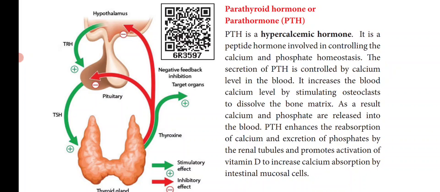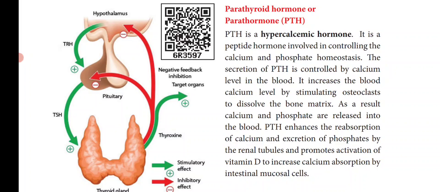It increases the blood calcium level by stimulating osteoclasts to dissolve the bone matrix. As a result, calcium and phosphate are released into the blood.